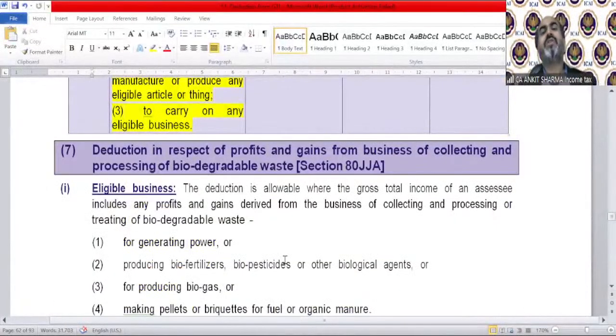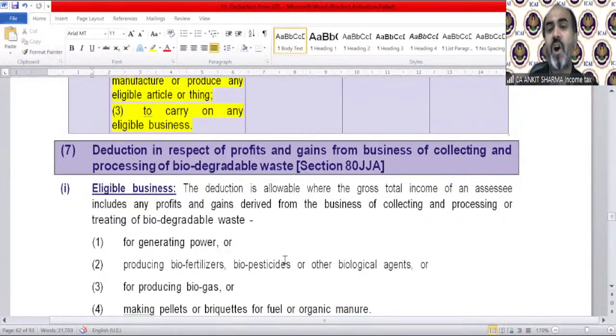Moving on to the deduction in respect of profit and gains from business of collecting and processing of biodegradable waste. If you are running a business for collecting and processing of biodegradable waste, you are doing benefit for the country in 2 ways. You are earning profit, giving employment, and using waste. You are converting the waste into natural gas, biogas, etc., for the benefit of the country and the environment. So the government wants to encourage that kind of business, and it provides the deduction of section 80JJA.